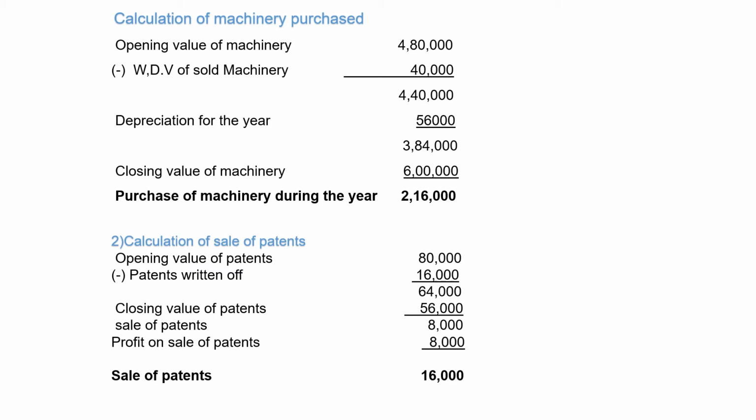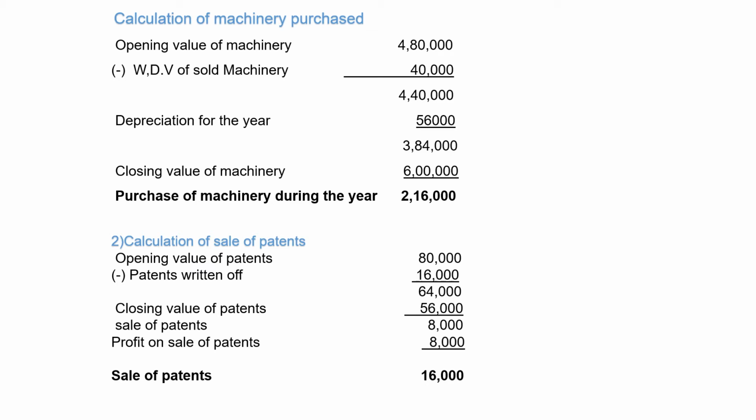Second, calculation of sale of patents. Opening value of patents 80,000. Patents written off 16,000. Deduct 16,000 from 80,000. We have 64,000.